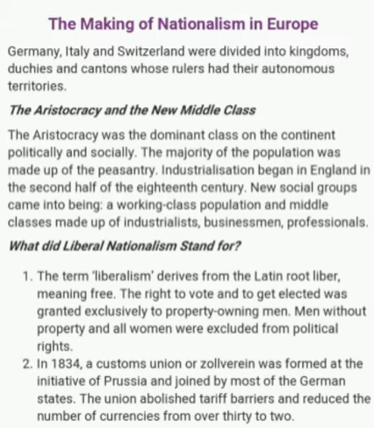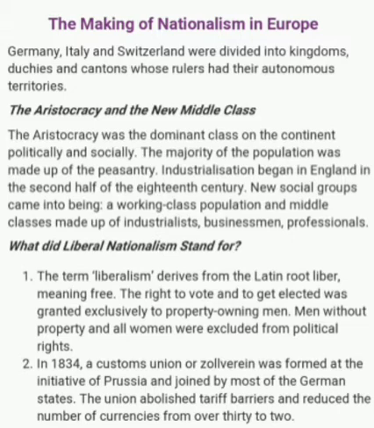Next is the aristocracy and the new middle class. The aristocracy was the dominant class on the continent politically and socially. Means the aristocrats were dominating other classes on the continent politically and socially. The majority of the population was made up of peasantry. Means the major population was of peasants.